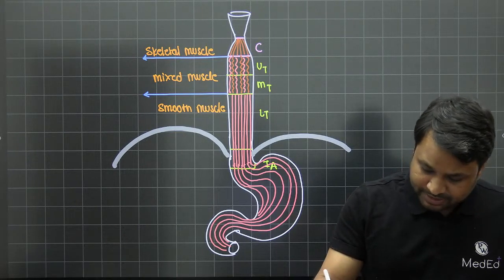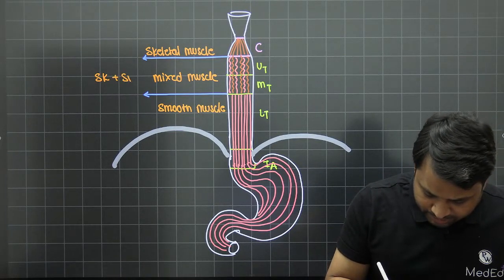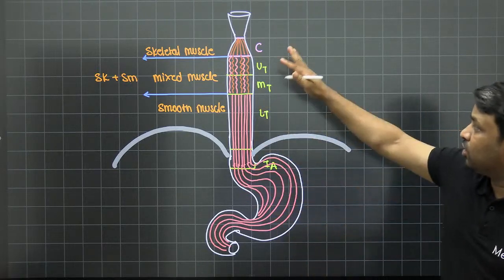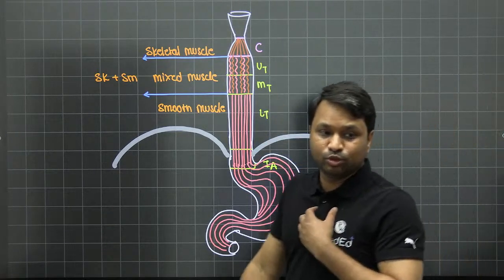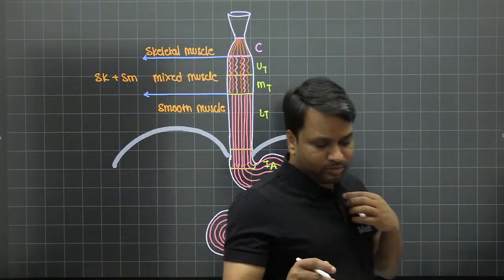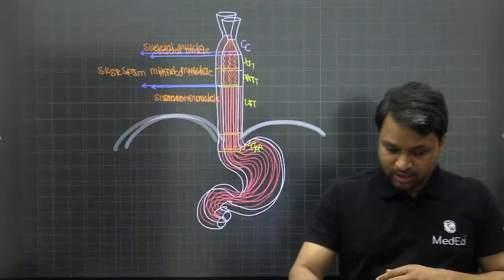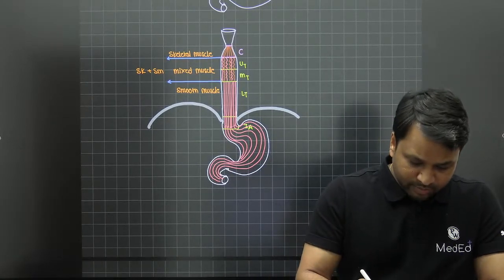So when I say mixed muscles, in a mixed muscle, it is going to be involving both skeletal as well as smooth muscle. And from here on, it is entirely going to be smooth muscle. So this transition is also very, very important for us.